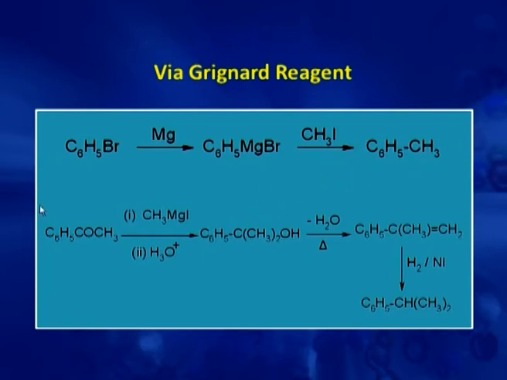Now, second one, if we have a ketone in a side chain, this is acetophenone, then on reaction with Grignard reagent, there is a formation of a tertiary alcohol in the side chain. This tertiary alcohol on dehydration gives this double bond, and this double bond on reduction produces an alkyl group.